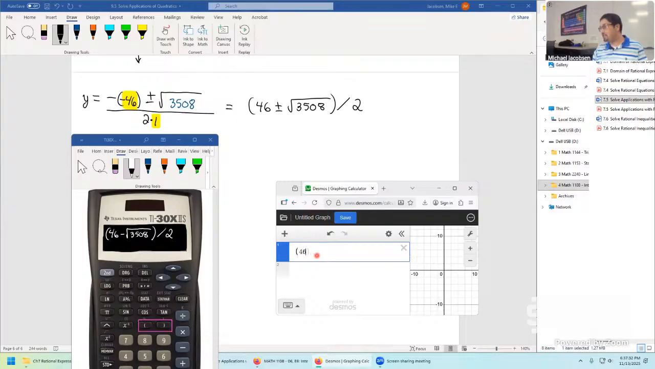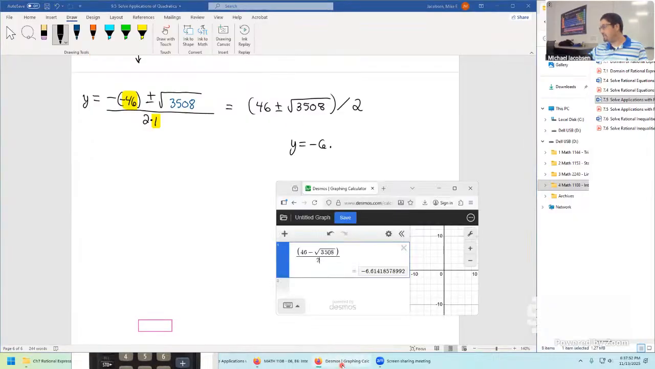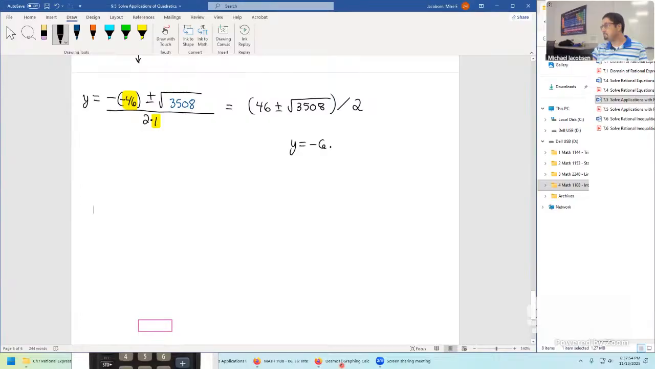46 minus square root 3,508, divide by 2. We get a negative quantity, negative 6.61, rounding to 2 decimal places. Let's record the result. Y equals negative 6.61.